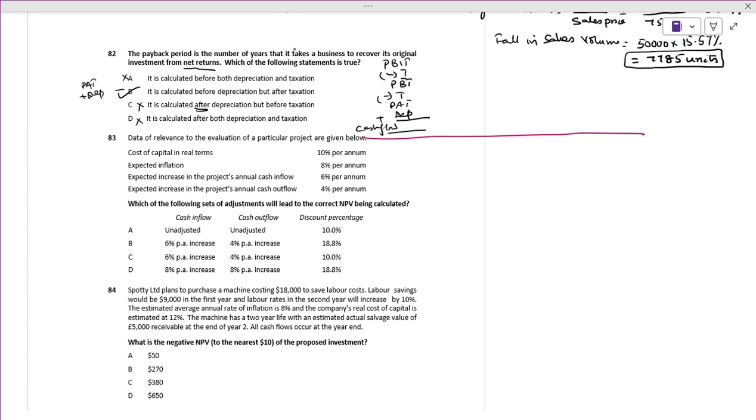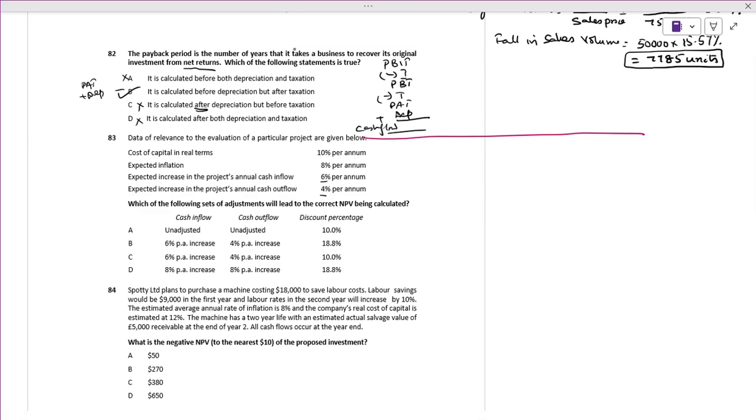Expected inflation, fine. 1 plus R, 1 plus real terms into 1 plus inflation. What they are asking is the expected increase in the annual cash inflow. See, always the cash inflow will be a higher percentage and the cash outflow will be a lower value. Cash inflow will be high compared to cash outflow. Then only the appraisal process will come into the picture.